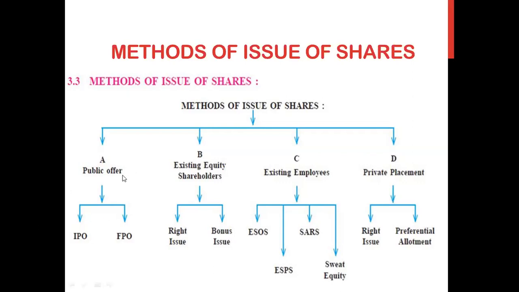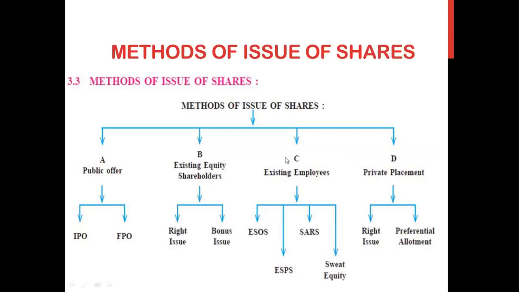Now, this public offer is also done by using two methods by the company, that is fixed price issue method and book building method. So I request you all to go through all the parts sent previously to understand them in detail. The second type of method was existing equity shareholders. So issuing the shares to the existing shareholders of the company. Again, this was done by two types, rights issue and bonus issue.